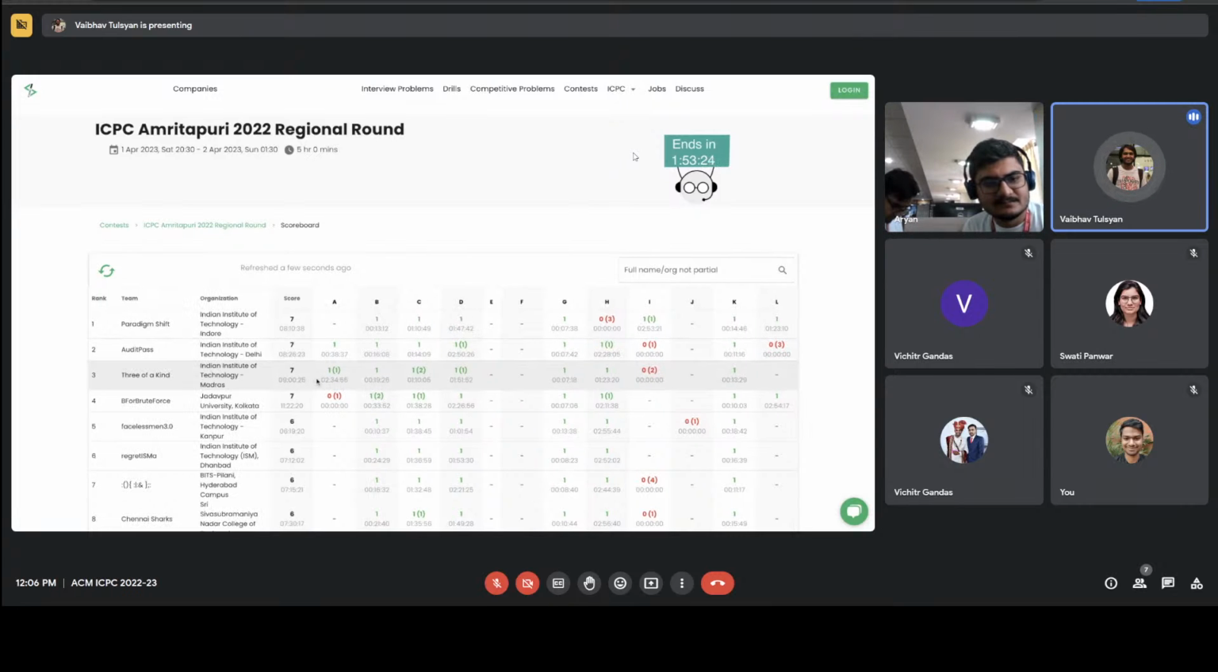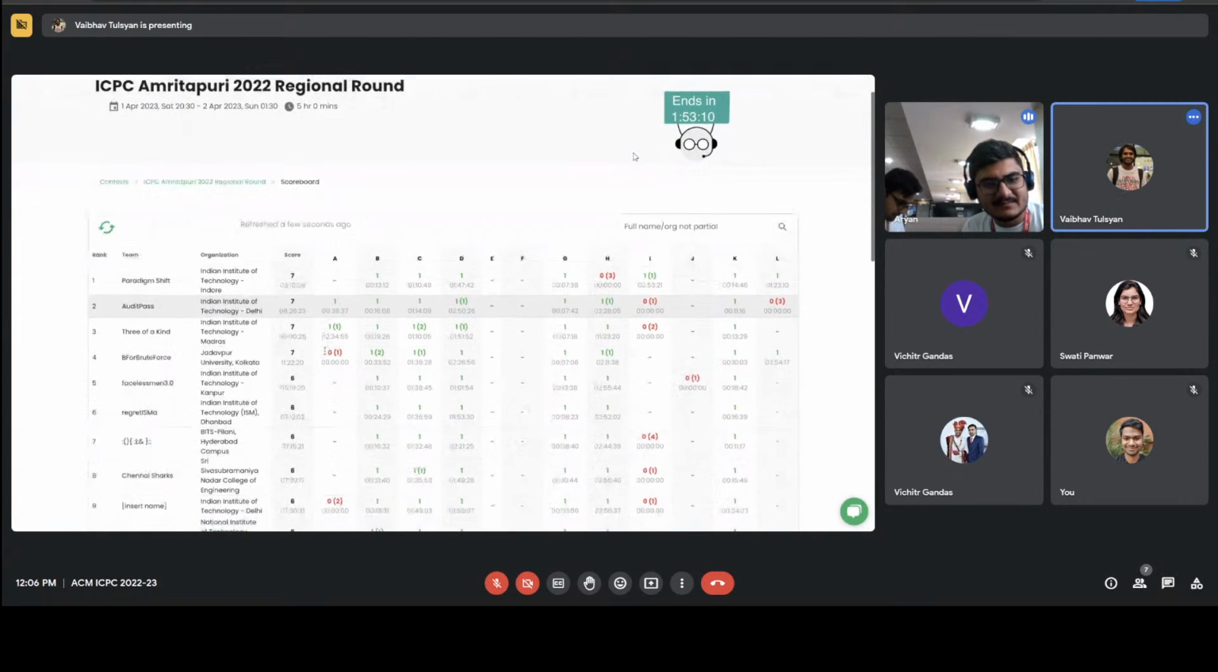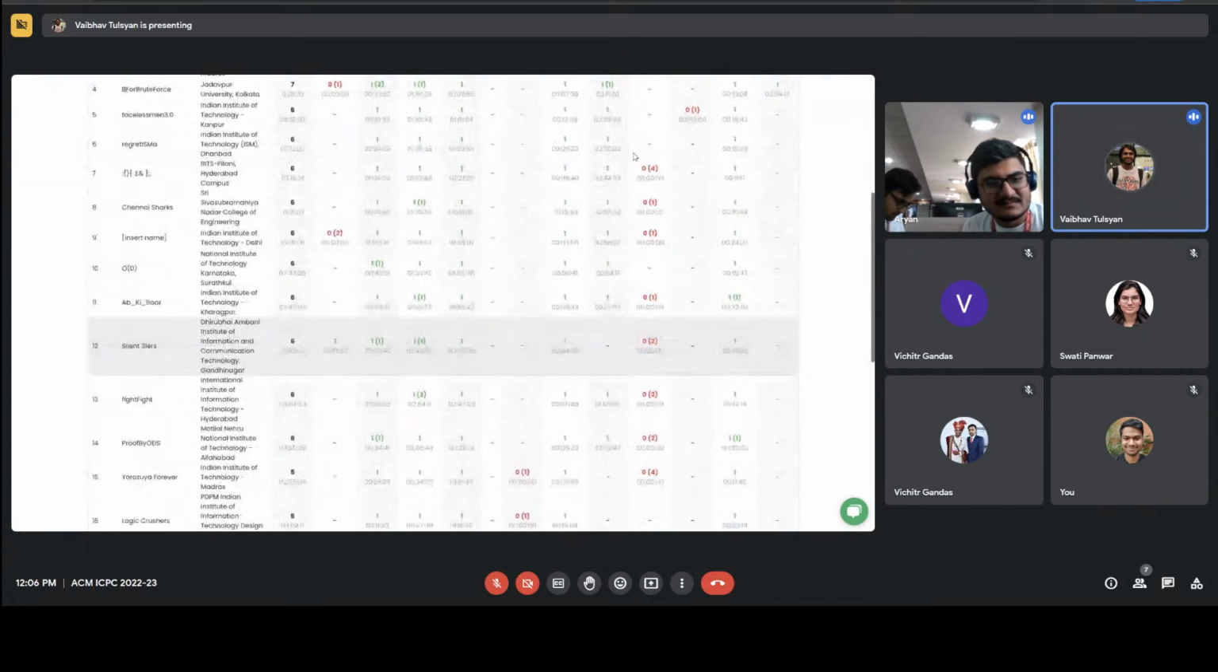Apart from that, another interesting thing is that audit pass has 3 WAs on finding the best possible partners, and B for brute force has a WA on make it 0. I think they have a chance to be the first to solve 8 problems.